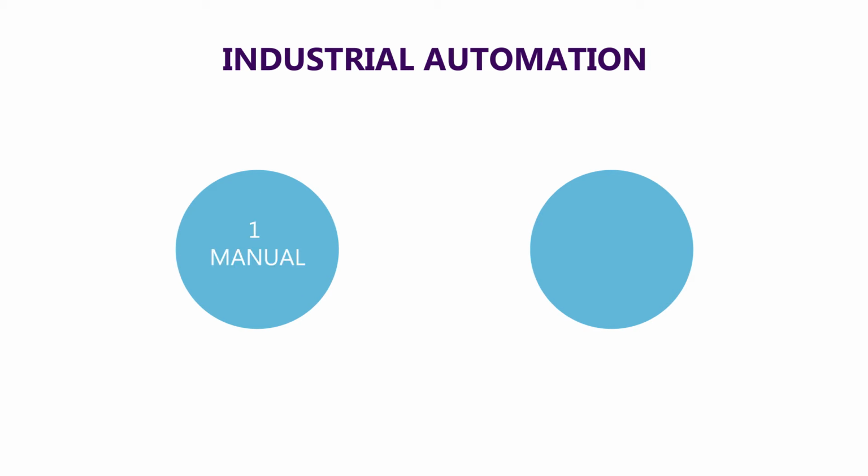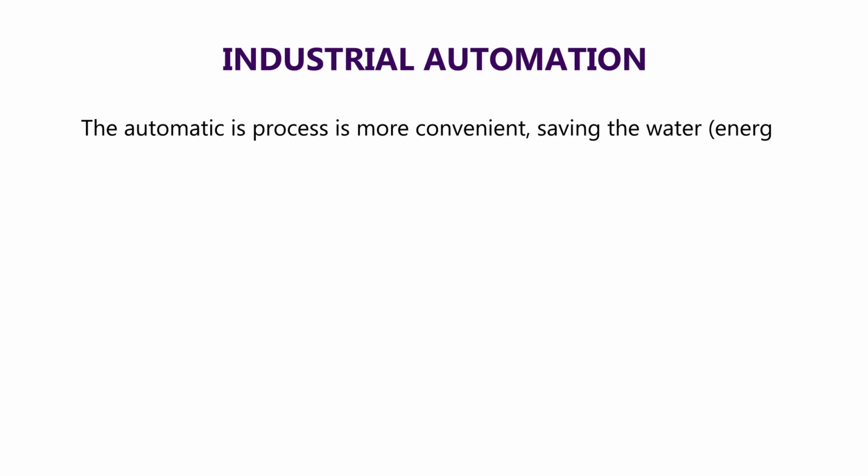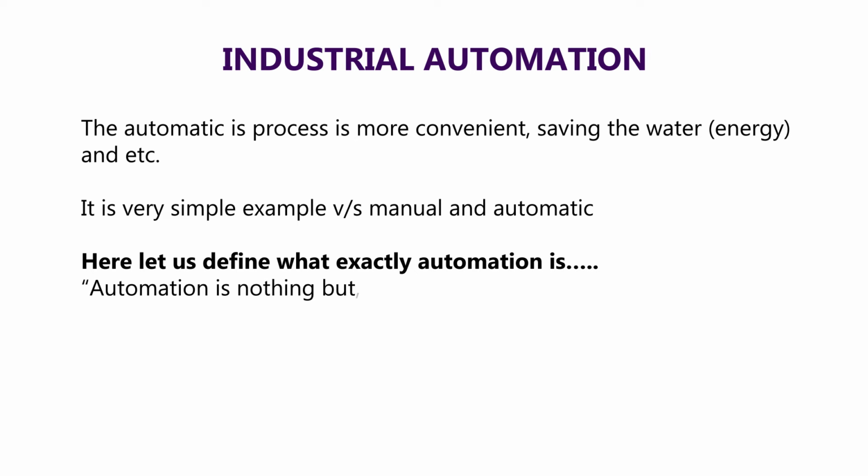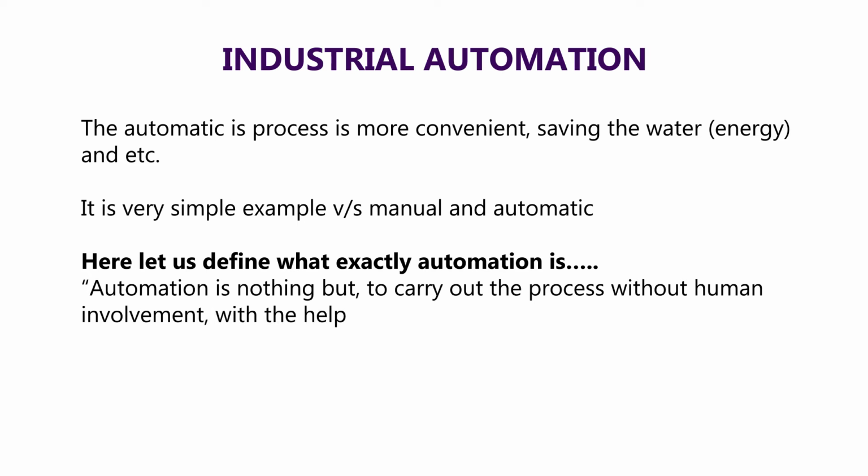the sensor. Here we have two different processes: the first is the manual process and the second is the automatic process. What is the difference between these two? The automatic process is more convenient, saving water, energy, etc. It is a very simple example of manual versus automatic. Now let us define what exactly automation is. Automation is nothing but carrying out the process without human involvement, with the help of machines or processes.